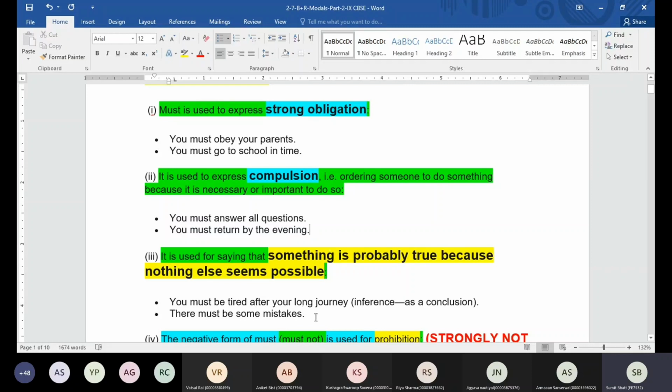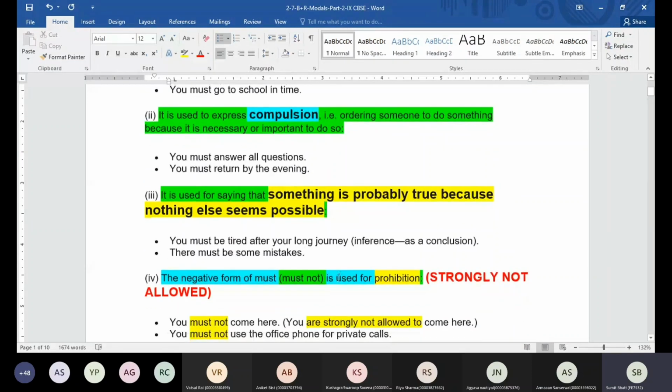Like you must be tired after a long journey. So we are saying it as a conclusion. There must be some mistakes in the question paper. We found that there are some mistakes, or as a conclusion we are coming to this point that there must be some mistakes. Now guys, must not is also there.